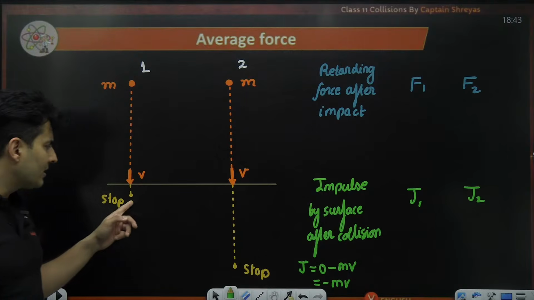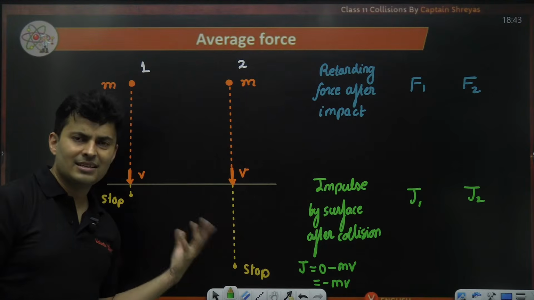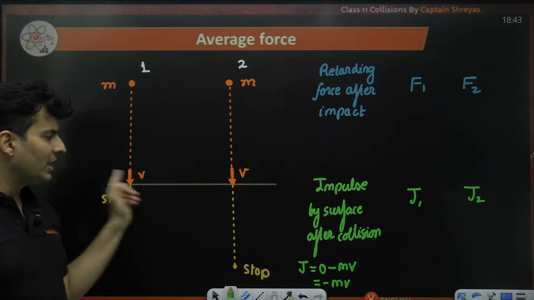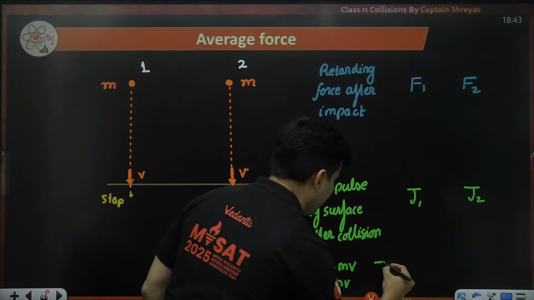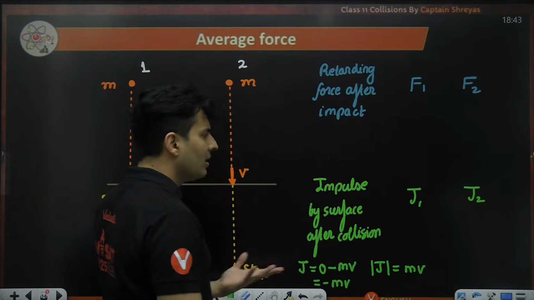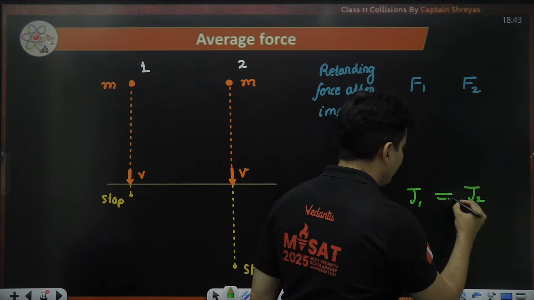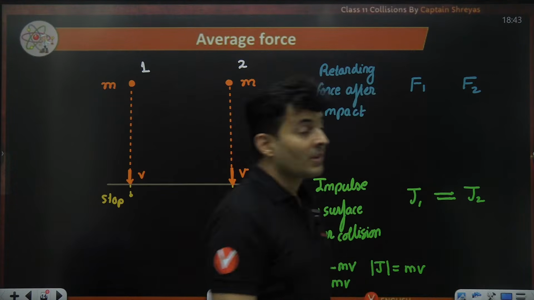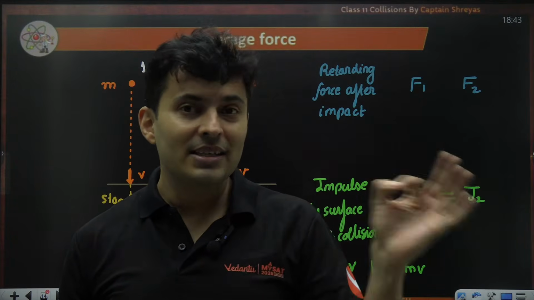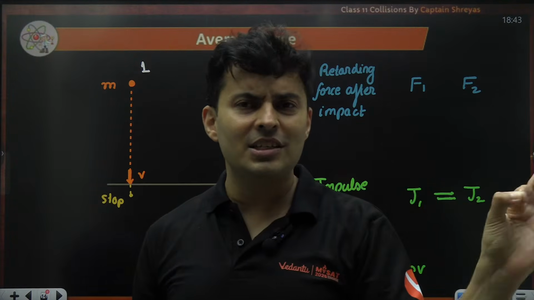Whether it takes less time, more distance, less distance, nothing. Impulse is going to be the same. So the magnitude of the impulse is just going to be m into v. So actually speaking, J1 and J2 are equal. You guys are getting confused and comparing it with force. Impulse is just simple change in momentum.